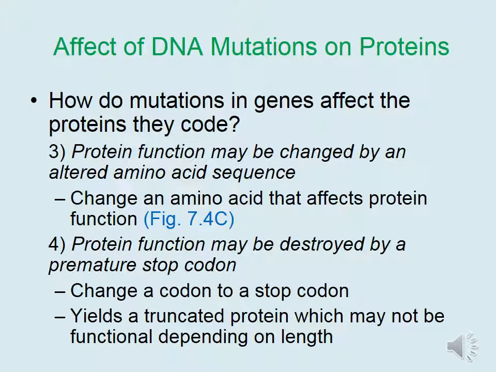The first 2 scenarios we discussed did not change the protein structure or function. However, certain mutations in genes do certainly affect the proteins that they code. First of all, protein function may be changed by altering the amino acid sequence. In this case, an amino acid would be changed that's important for protein function. Protein function may be destroyed altogether by inserting a premature stop codon. In this case, a codon that encodes for an amino acid is changed to a stop codon. This would yield a truncated protein, which may not be functional depending on how short it is.